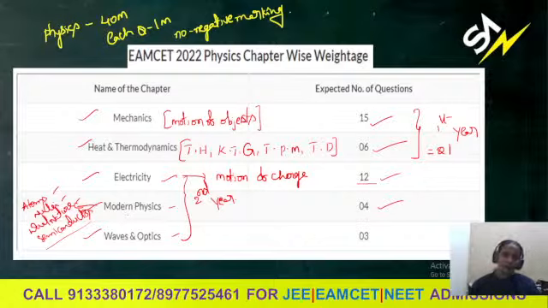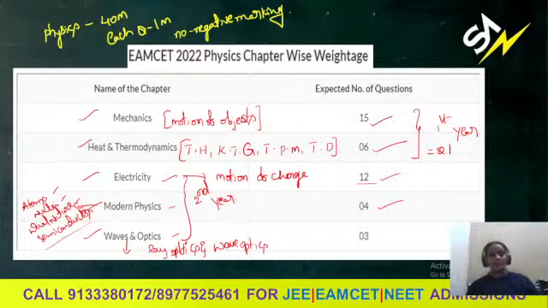And waves and optics. Here we can discuss sound waves. Optics means ray optics and wave optics, nothing but geometrical optics and physical optics. Together, all these chapters as a unit, waves and optics. Expected number of questions, 3.